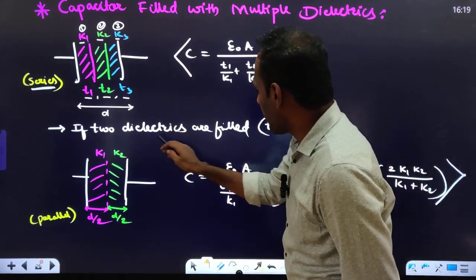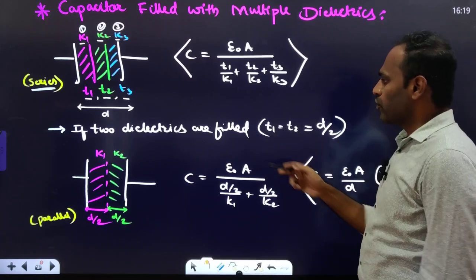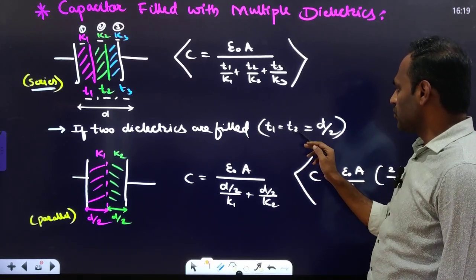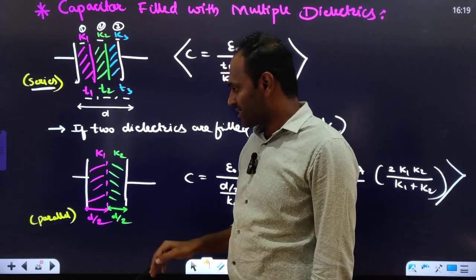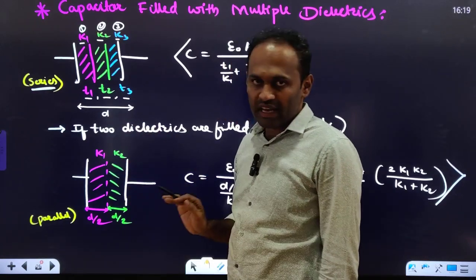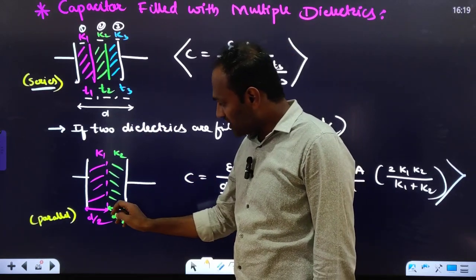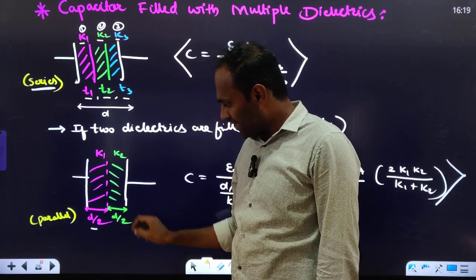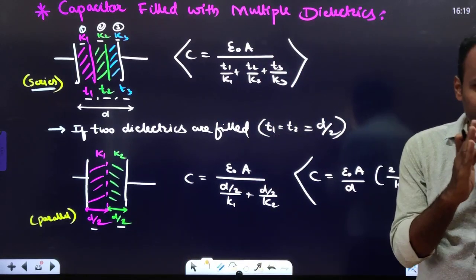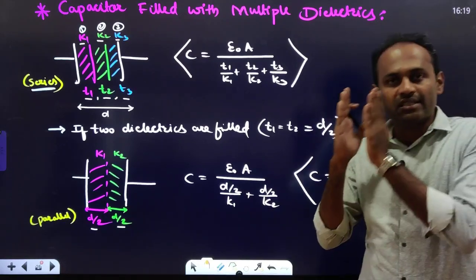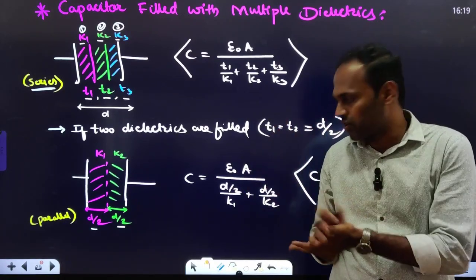Second case, if 2 dielectrics are filled, that is T1 is equal to T2 is equal to D by 2. Look, instead of putting 3 dielectrics, suppose we put 2 dielectrics. K1 and K2 are the dielectric constants, in such a way that the thickness of the first dielectric is D by 2, and the thickness of the second dielectric is D by 2. It means in the first half there is one dielectric of dielectric constant K1, in the second half one more dielectric of dielectric constant K2.